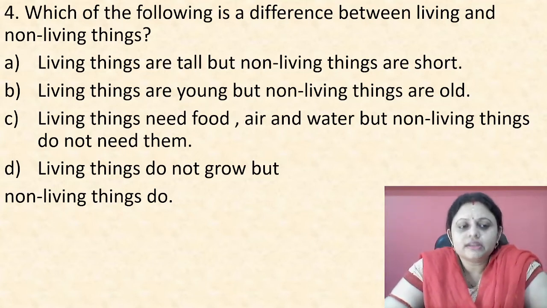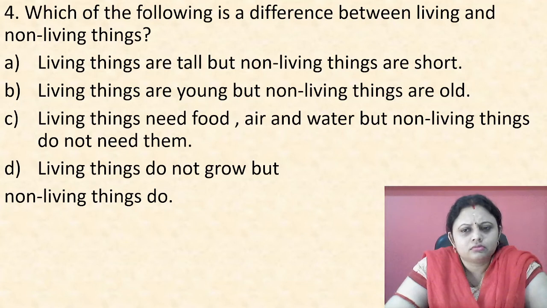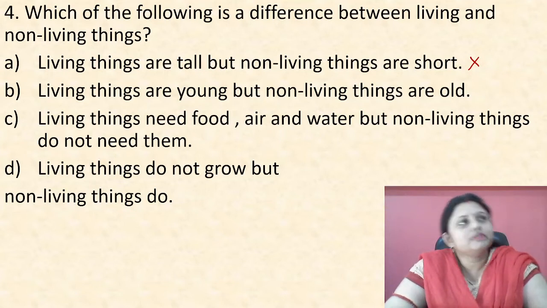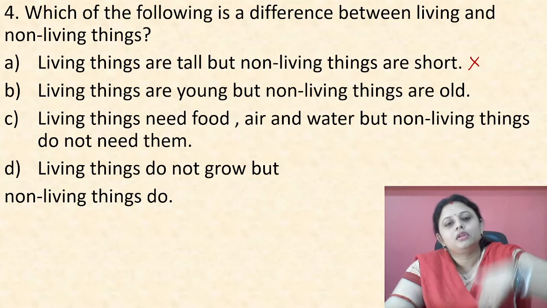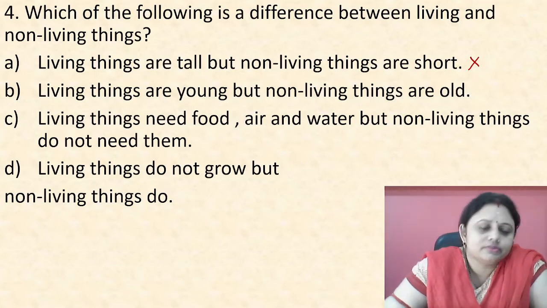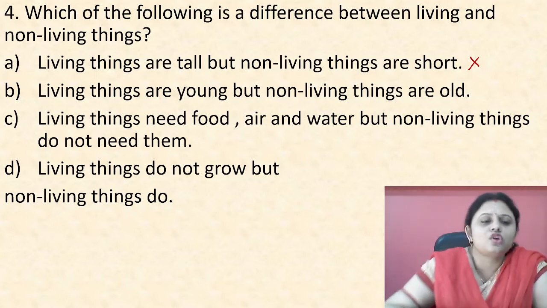First option: living things are tall but non-living things are short. Does it happen? No, not at all. The rocks, the hills, the mountains are far taller than us, isn't it? Yes. So this option is wrong.